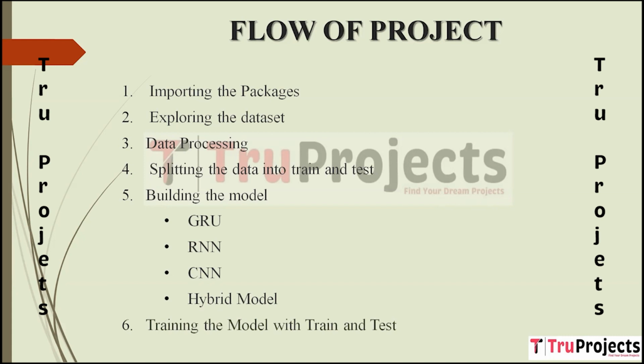Training the model with train and test. Once the models are constructed, they are trained using the training dataset. Training involves adjusting the model's parameters using optimization algorithms, minimizing prediction errors, and fine-tuning the model's ability to accurately predict emotions, sentiments, and intensity levels. The testing dataset is used to evaluate how well the model performs on unseen data.